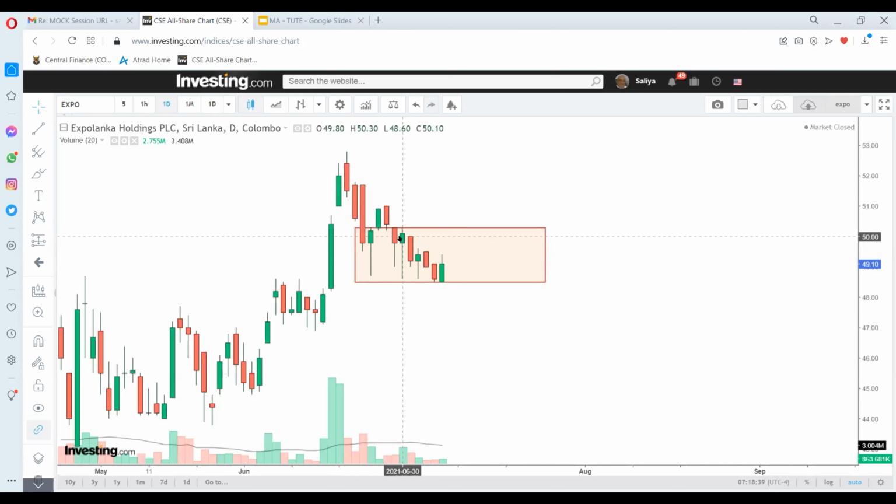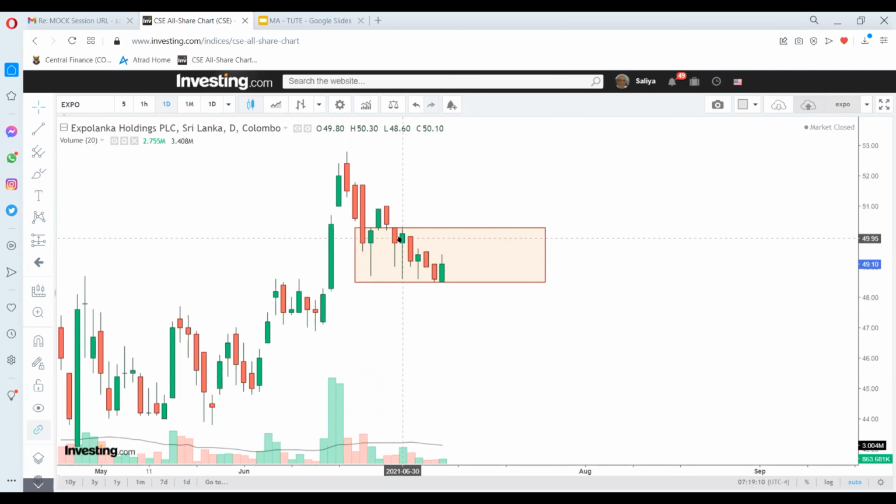I requested you all to watch what is going on in the price action up to the next week, that is today. There was a low on these two candles, which I consider the second most bullish candles, the 30th candle and the 23rd candle, where the low was 48.70 and 48.60.